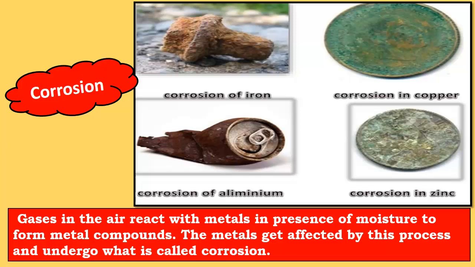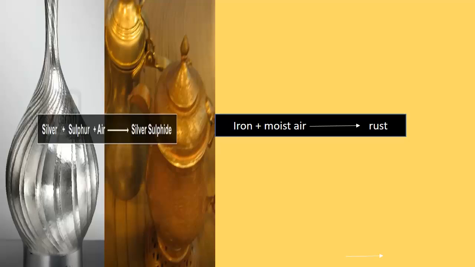Gases in the air react with metals in the presence of moisture to form metal compounds. The metals get affected by this process and undergo what is called corrosion. So this is the effect of gases in the air. Silver ornaments become black in color. Many times silver idols become black because silver reacts with air and silver sulfide is formed.